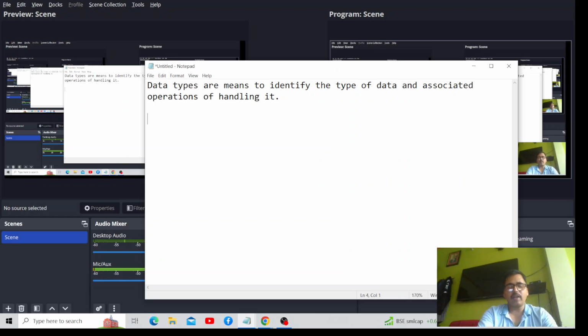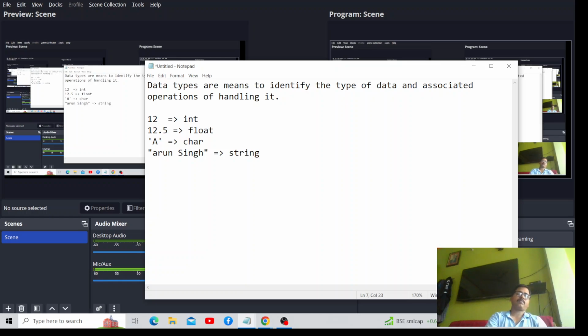Right. For example, if I have written 12, this 12 is what type of data? Integer. Yes, this is integer. If I write 12.5, this is what type of data? Float. This is float type of data. And if I write something in single quote, what type of data is it? Character type data. A string is always included in double quotes. This is a string. String means the name, address, something like that. Got it? Yes, sir. Okay.